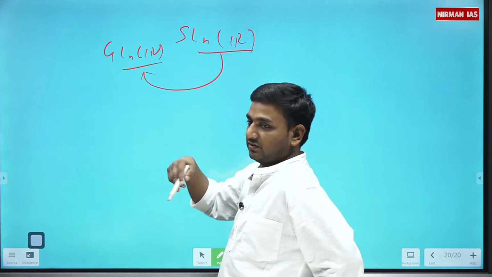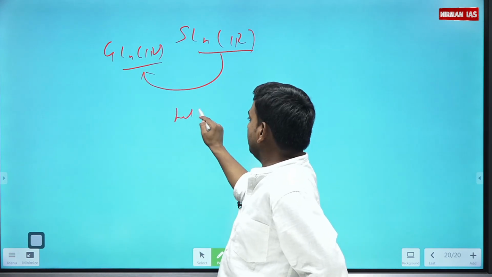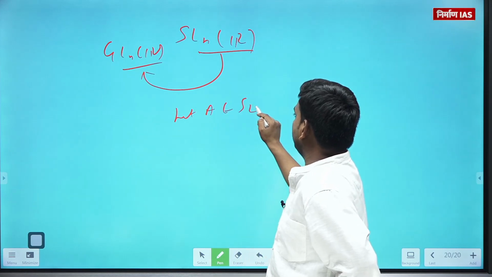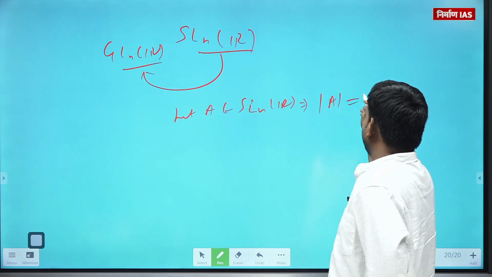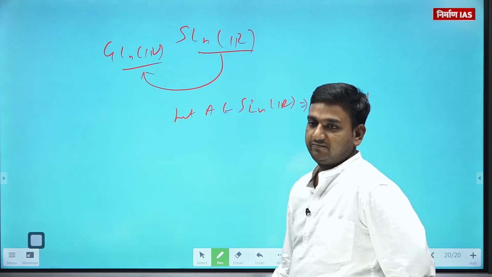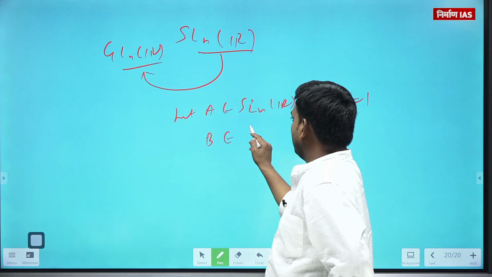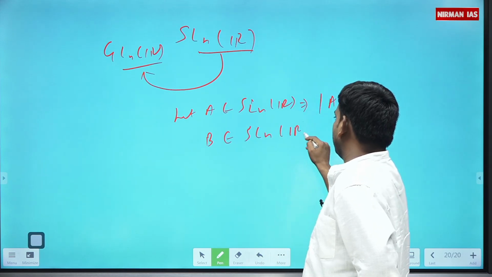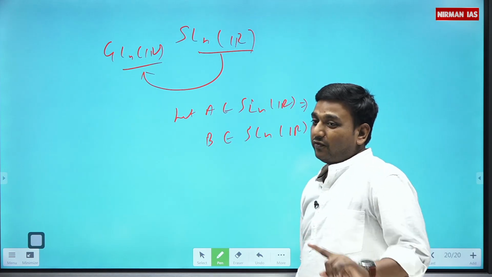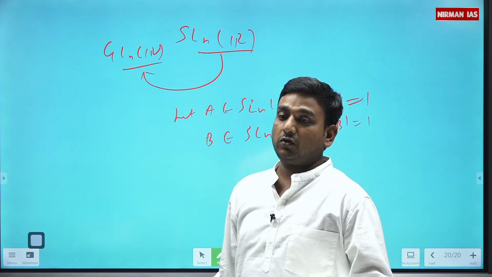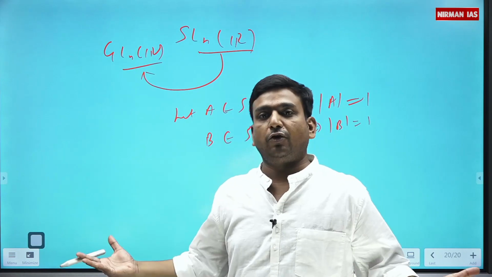The condition I will use: let a belongs to SL(n,R). If a is in SL(n,R), then the determinant of a is 1. Let b belong to SL(n,R). This means the determinant of b is also 1. If a b inverse is also in SL(n,R), our job is done.